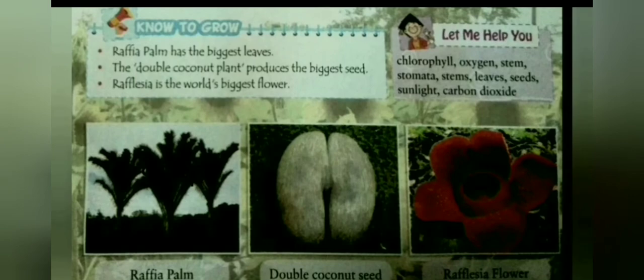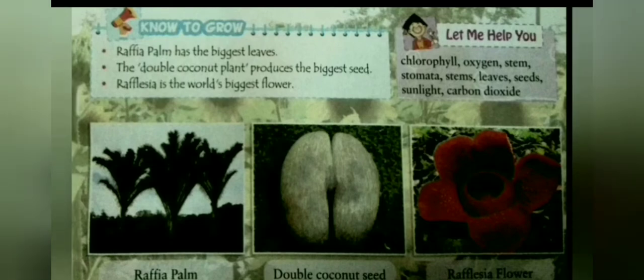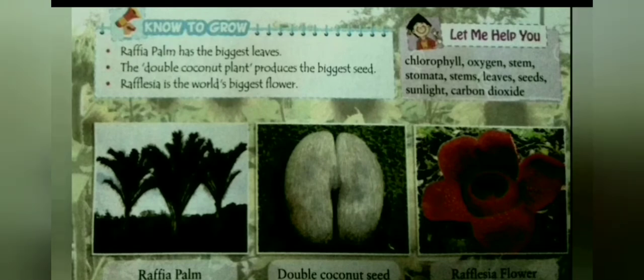Let us learn something more. The first picture we can see is a picture of raffia palm. Raffia palm has the biggest leaves. In the second picture we can see a picture of double coconut seed. Double coconut plant produces the biggest seed. The third picture we can see is Rafflesia flower. Rafflesia is the world's biggest flower.